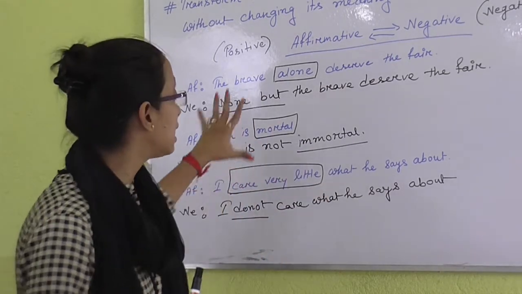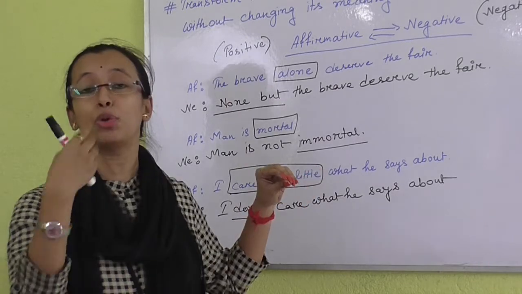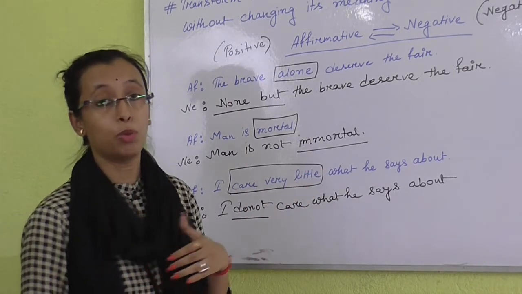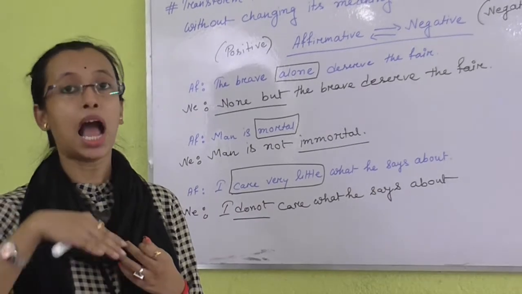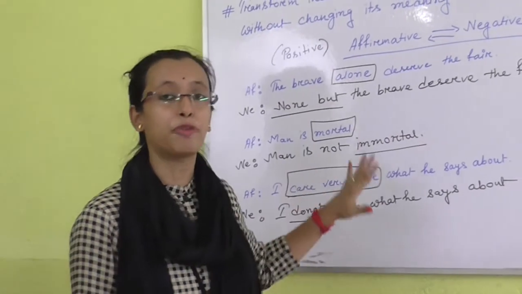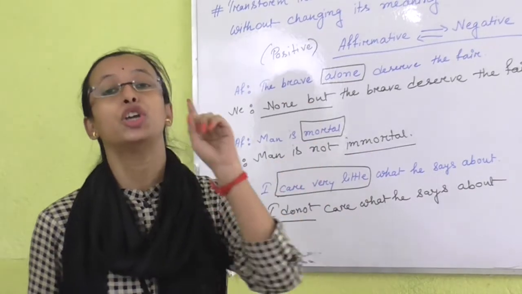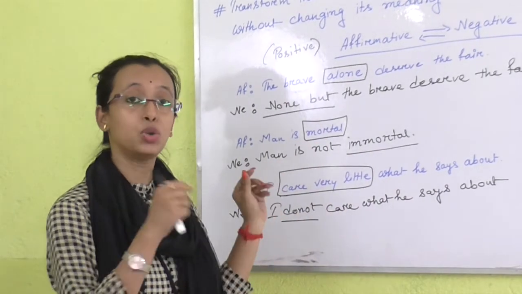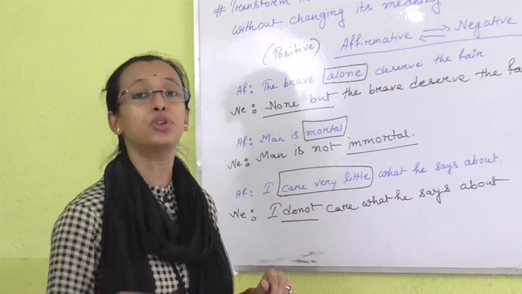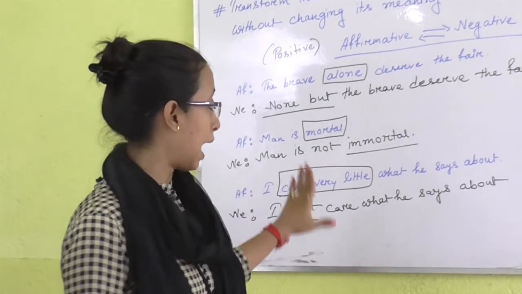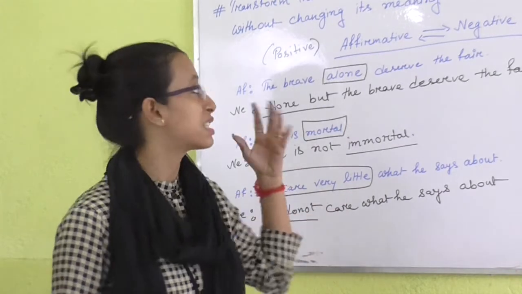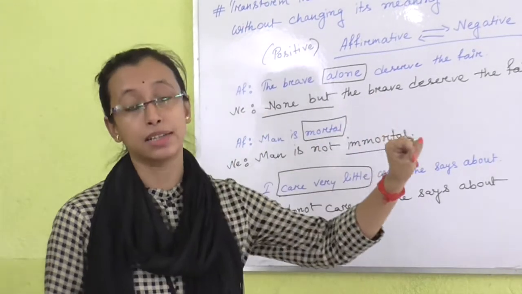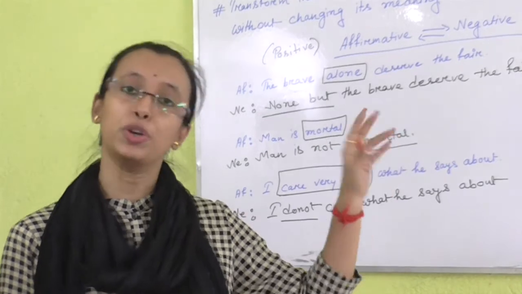Now these are only three sentences. You have to practice more than these. In your assignment, I will also give some other affirmative sentences, and there you have to change those affirmative sentences into negative sentences. After this, I am going to start interrogative sentence, assertive to interrogative sentence.